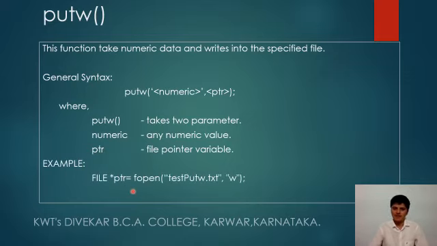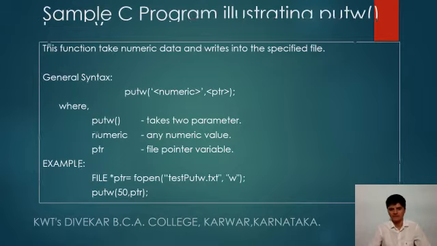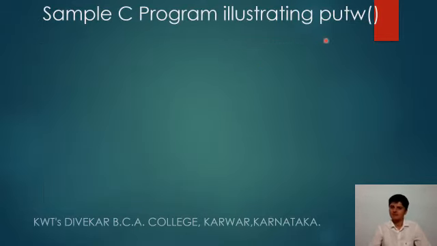For example, if the file testputw.txt is created with the help of write mode, and the file pointer is stored here, and then with the help of the putw function, we are writing the integer numeric value 50 with the pointer. A sample program illustrating the putw function.